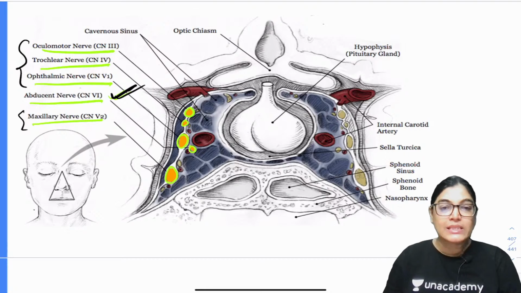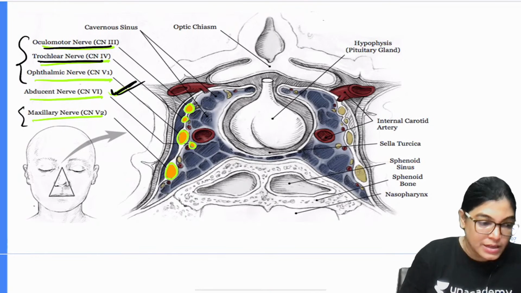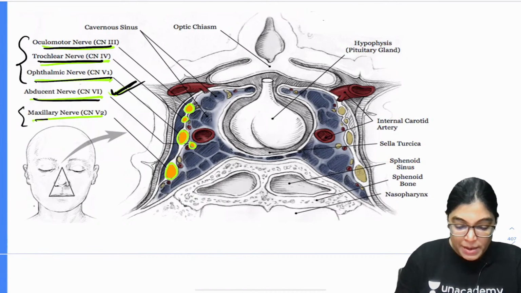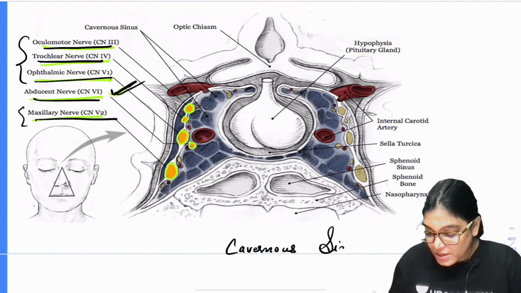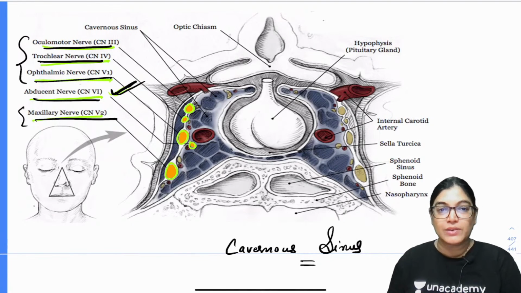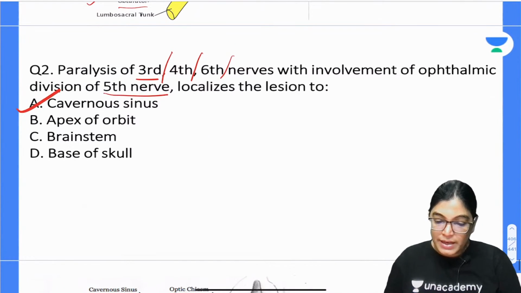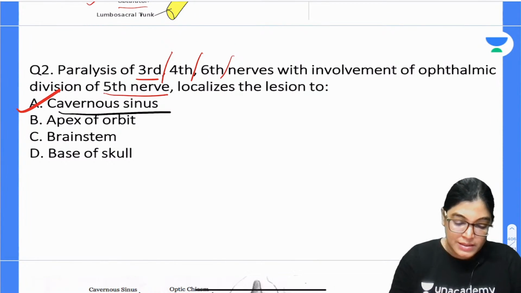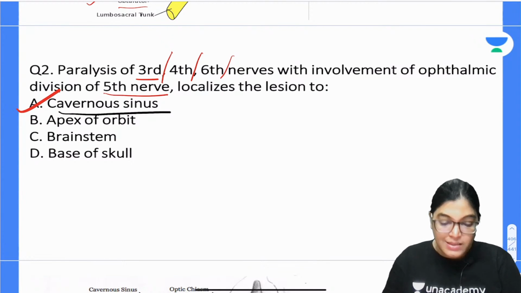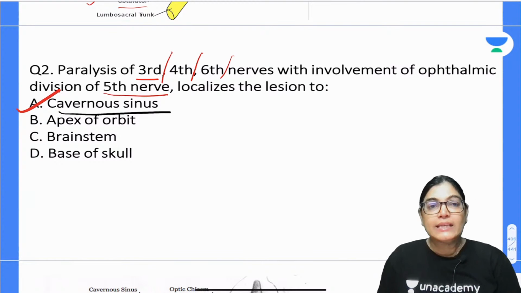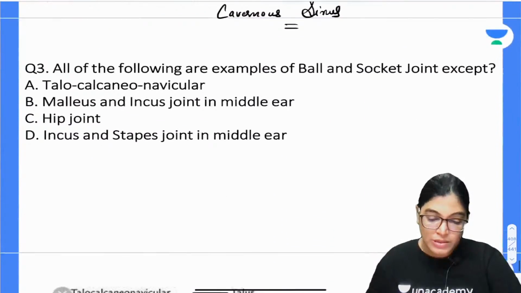So we will pick cavernous sinus as the right answer. Is it okay? We can clearly see in this image that the trochlear, oculomotor, ophthalmic, abducens and maxillary nerves are related with the cavernous sinus wall. So these are the nerves which will be involved if there is injury to the cavernous sinus. Is it clear everyone? Mednair has already given the correct answer. Is it okay Tanipal? Cavernous sinus, okay. In this image, yes, the apex of the orbit can confuse you, but when we are talking about all the nerves, it is exactly lying at the correct location of the cavernous sinus. So let's move on to the next MCQ.